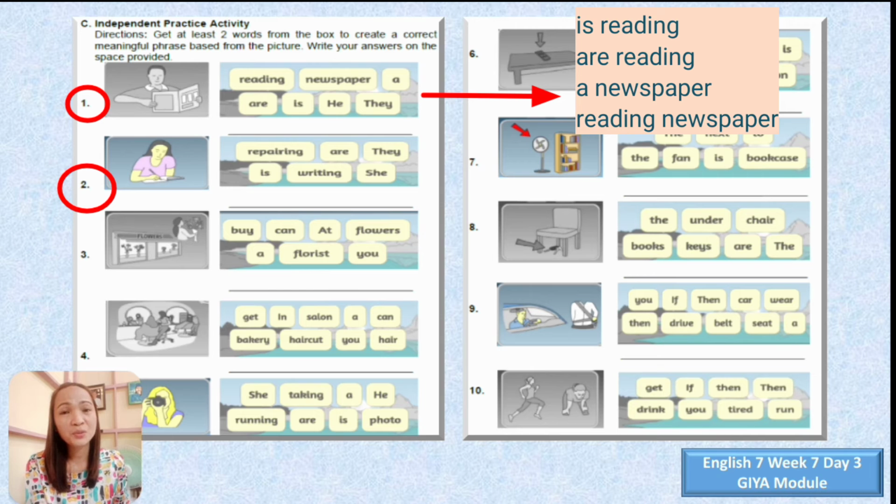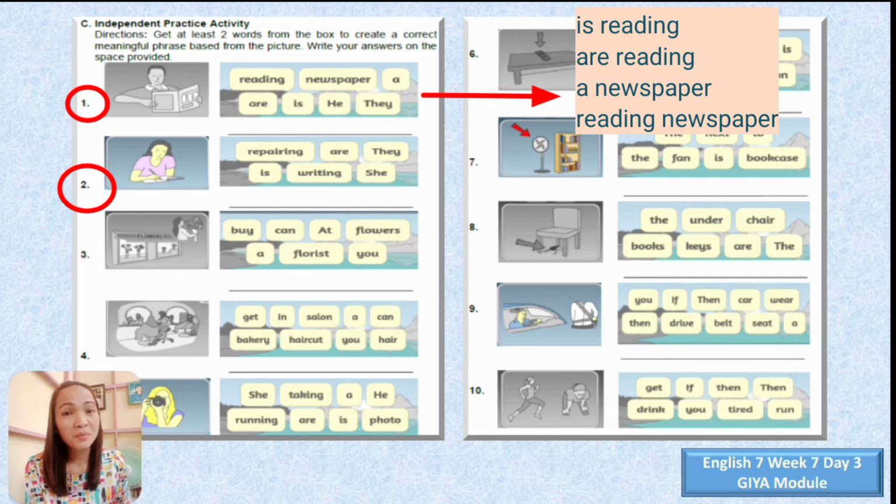What you just have to remember is a phrase is a group of 2 or more words without a subject-verb pair, and it does not give a complete thought. Let us try number 2. A woman is writing. That is a sentence already. If I say a girl is writing, that is already an example of a sentence because it has a subject, a girl, and a verb, writing.